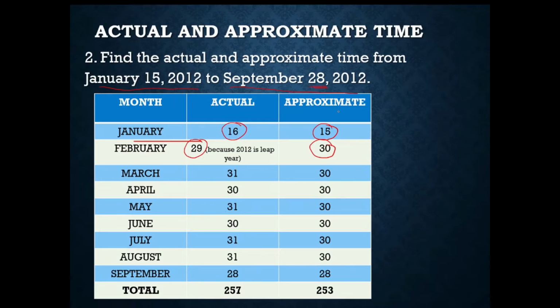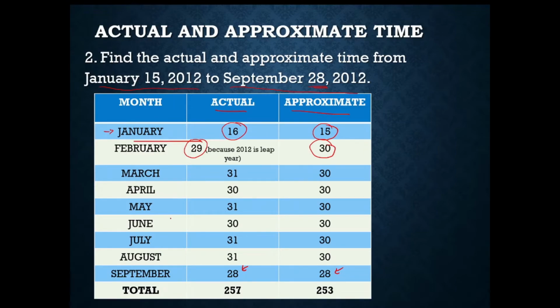So since we need to compute for the actual and approximate time until September 28, 2012, we'll now have that value, which is 28. So it's simply just counting the number of days and simply just subtracting if you're on the first month of your given word problem or scenario. And take into account that for actual time, it is the exact time, while for approximate time, there would be 30 days for each month, even February.